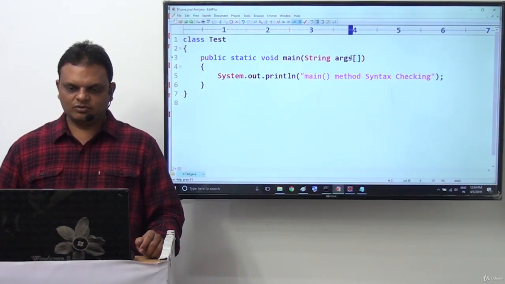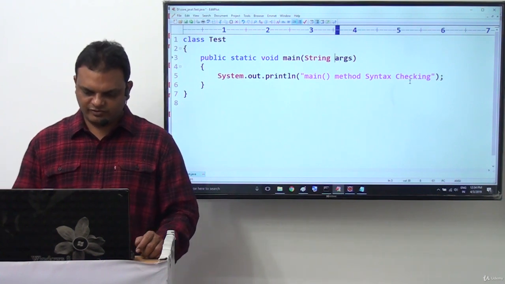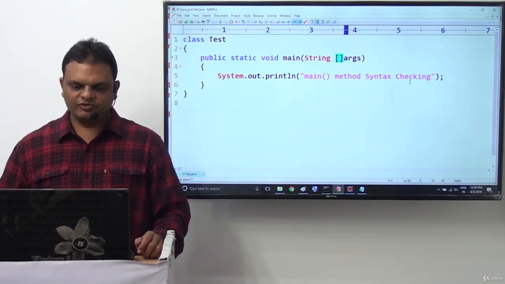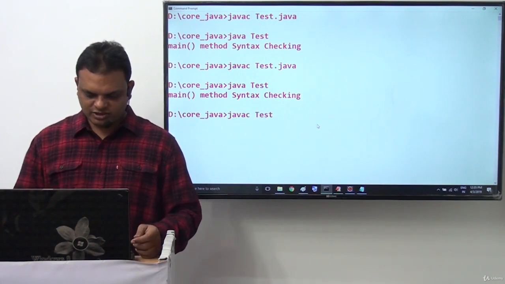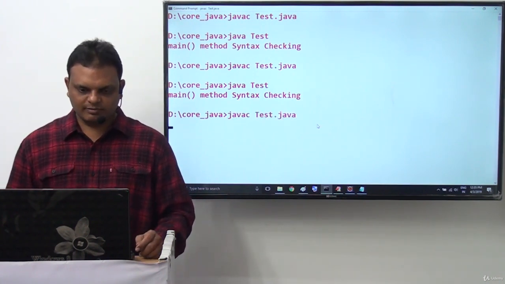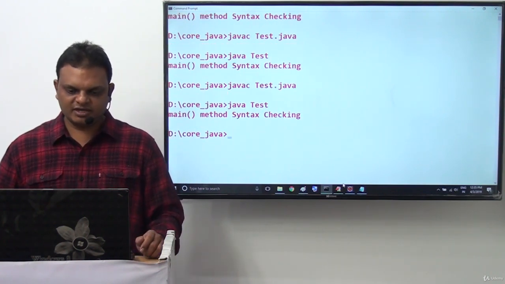Next one is, now these square braces I want to provide before the variable. Before the variable here I want to provide square braces. Java C test.java, no compilation error. Java test, output here we are getting directly now.